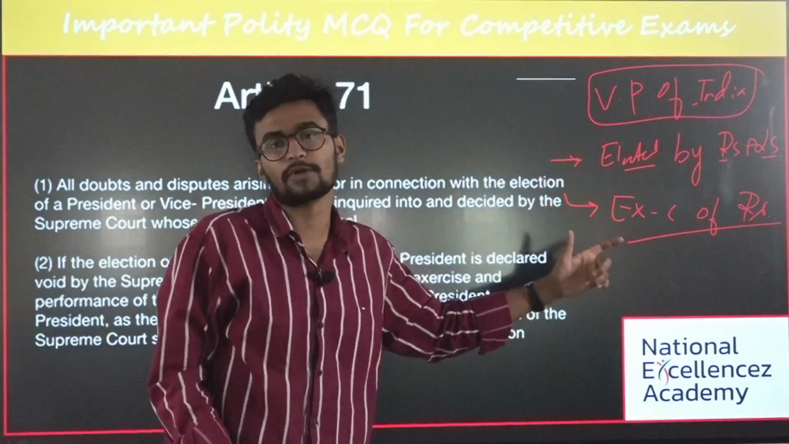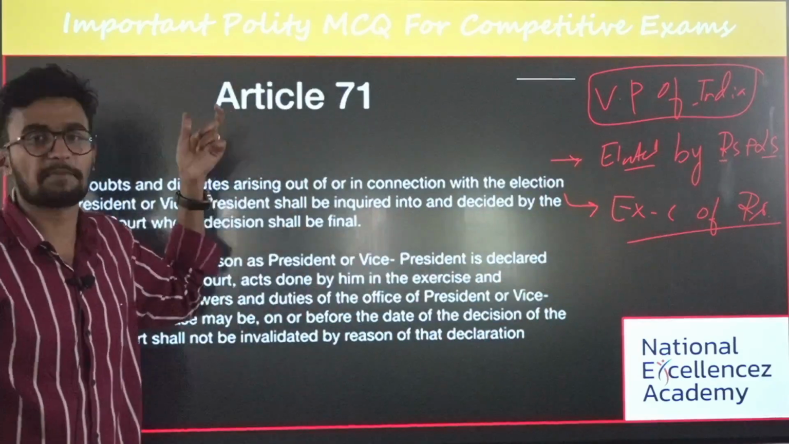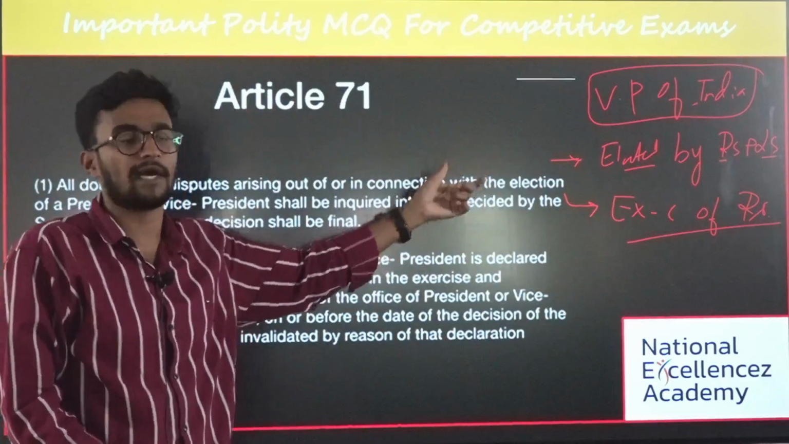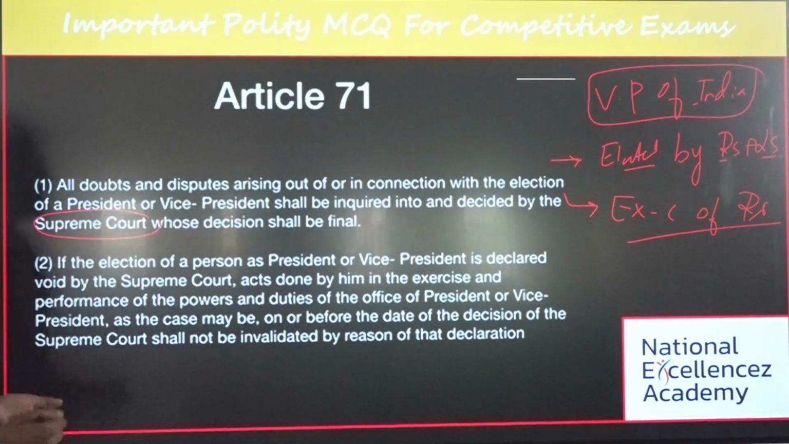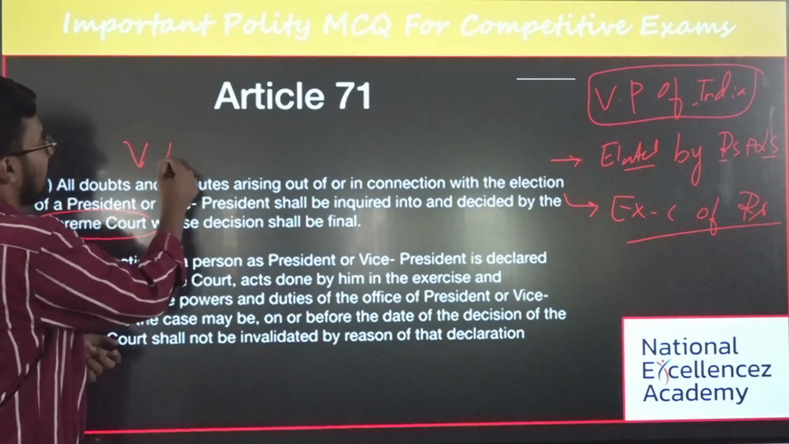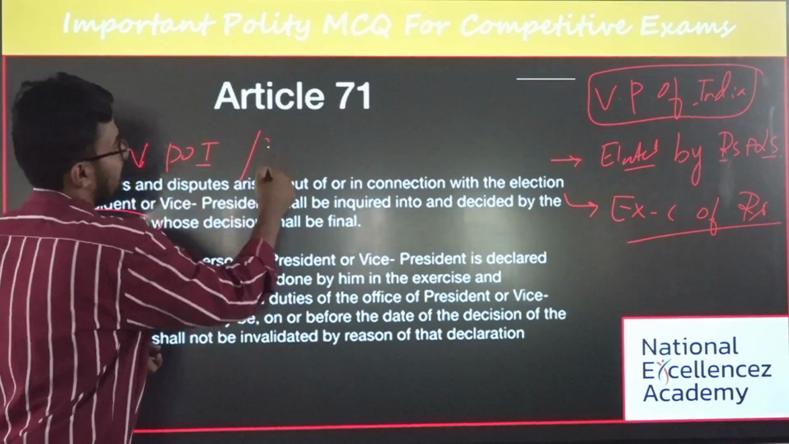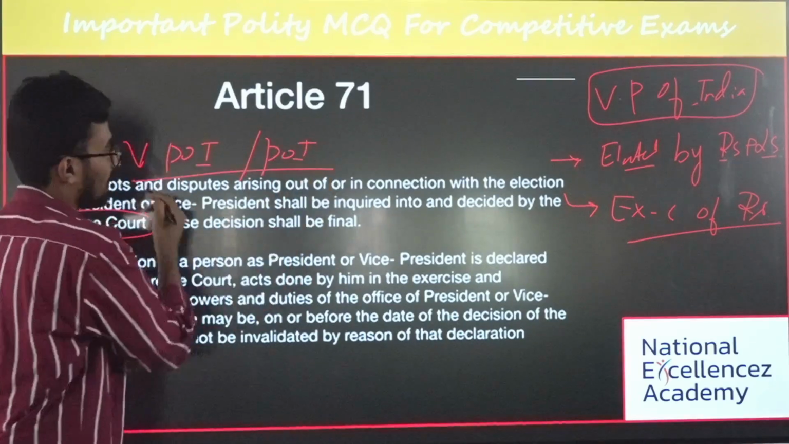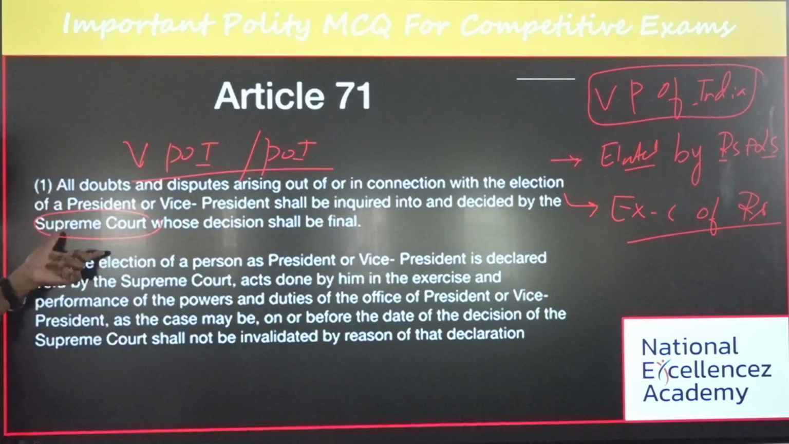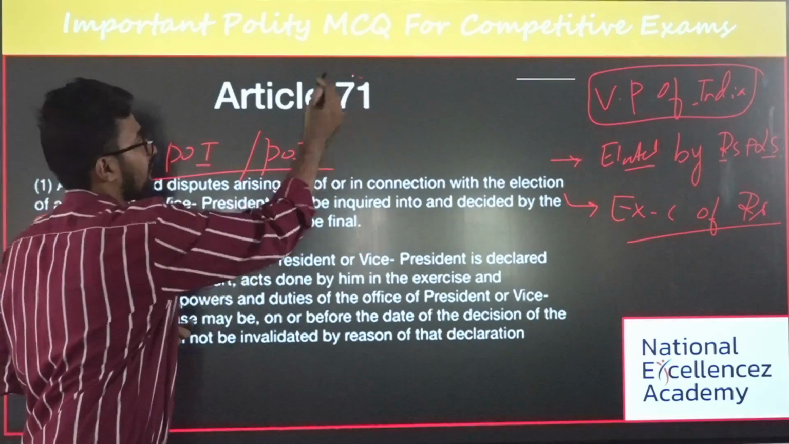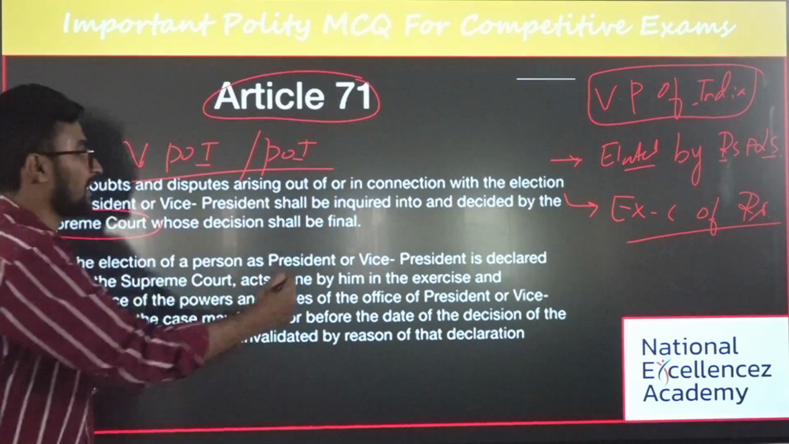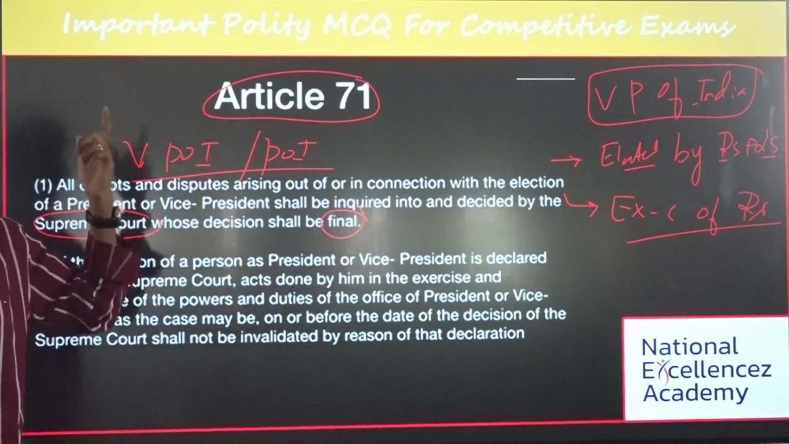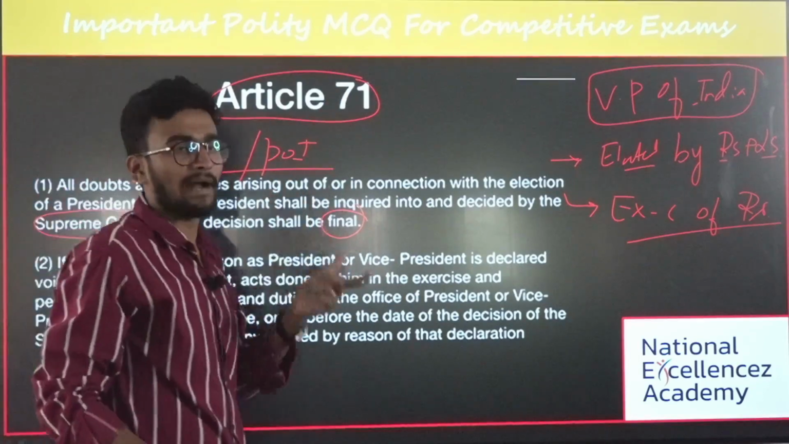And the third most important thing is, when there is a dispute with respect to the election of the vice president of India, that matter is dealt with by the Supreme Court of India. Be it the vice president or the president of India, disputes with respect to elections are dealt with by the Supreme Court under Article 71 of our Indian Constitution, and the decision given by the Supreme Court is final and binding on all the parties.